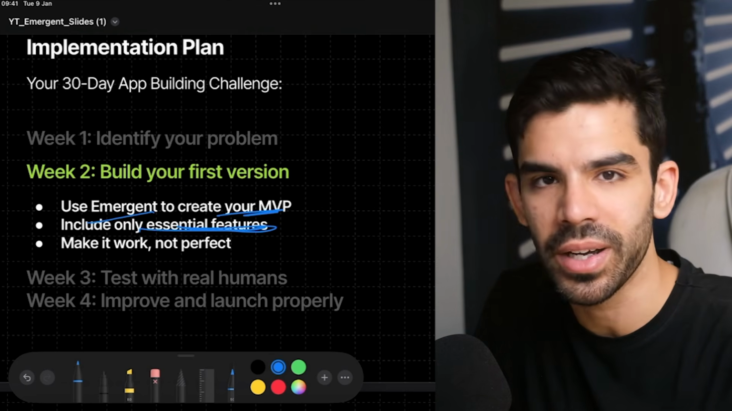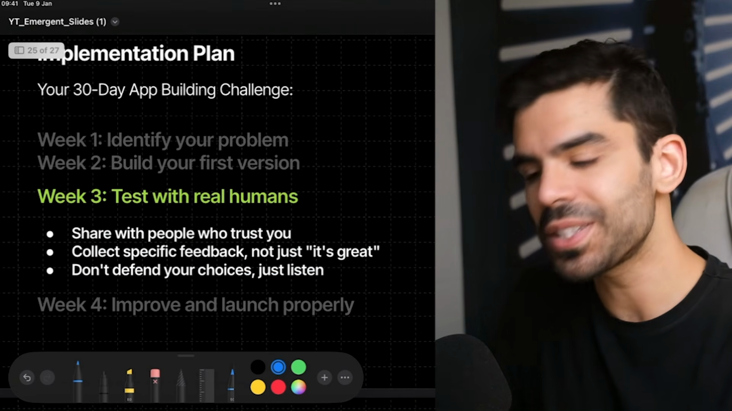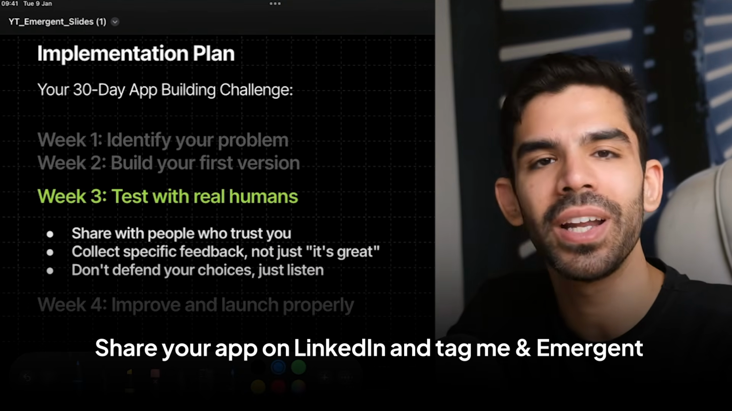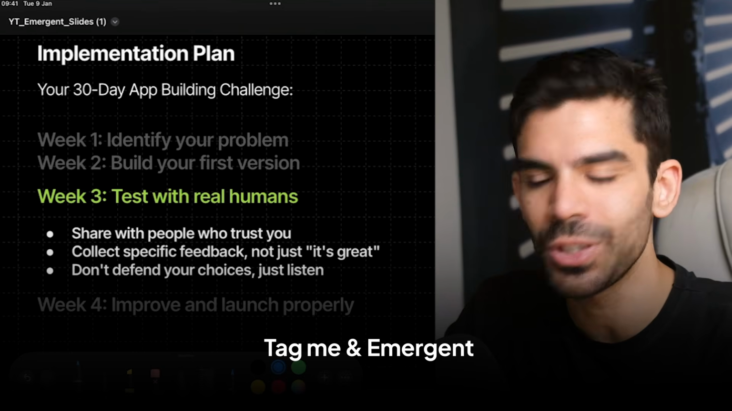You just have to make it work, and you don't have to make it perfectly. Then test it with real humans. Deploy the entire thing, create it into a live app. In fact, share it on LinkedIn, tag me, tag Emergent. We would love to see what you've created.